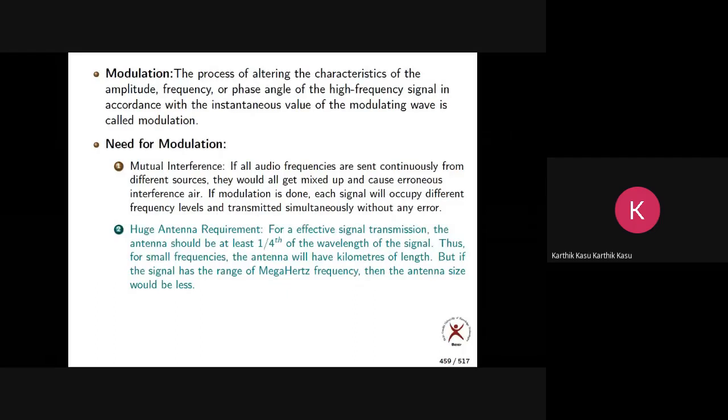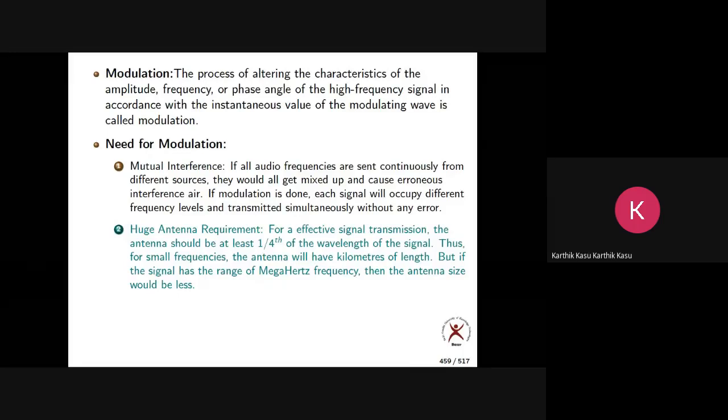Before that, write down H equal to lambda by 4. All of you, write down: the height of the antenna should be lambda by 4, one-fourth of the wavelength.